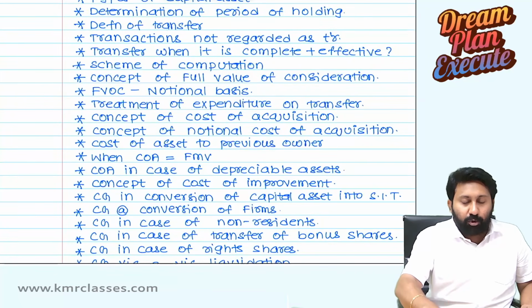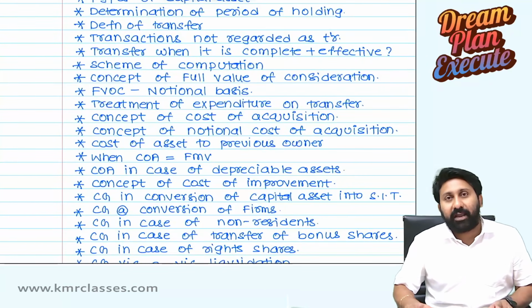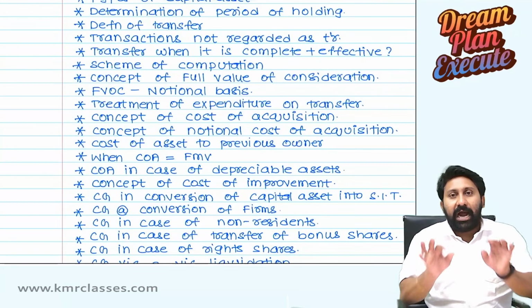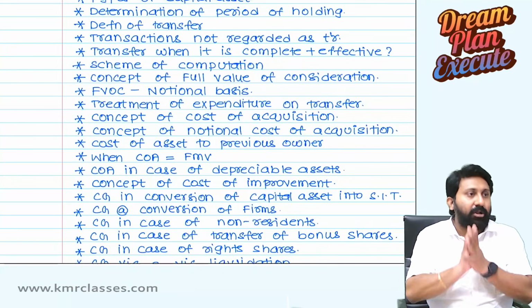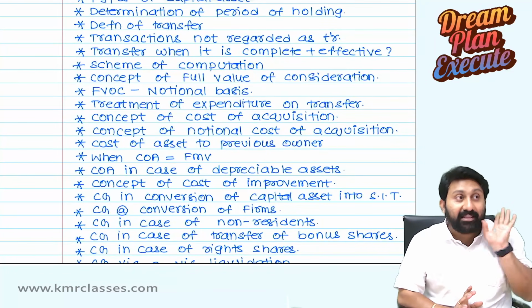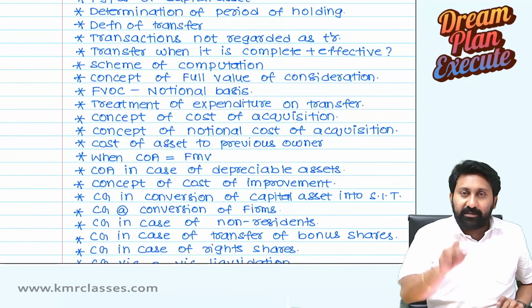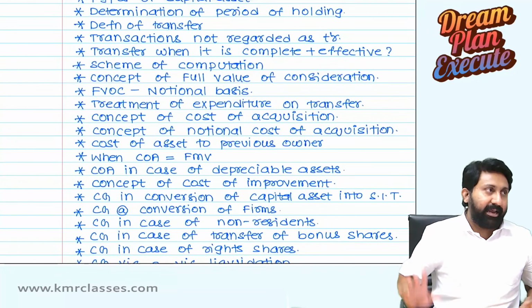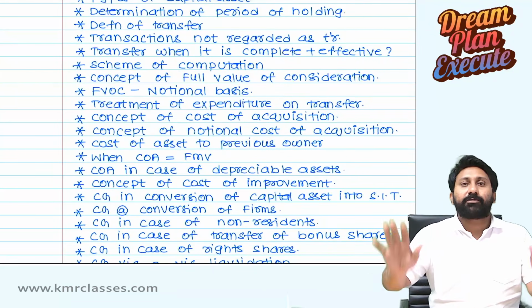I will be taking a good amount of time for capital gains. When I say good amount of time, at least 40 to 50 hours I will spend on discussion of this chapter, other than doing problems. I want to make you experts in this area called capital gains. That can come only once you do all the questions and all types of concepts.